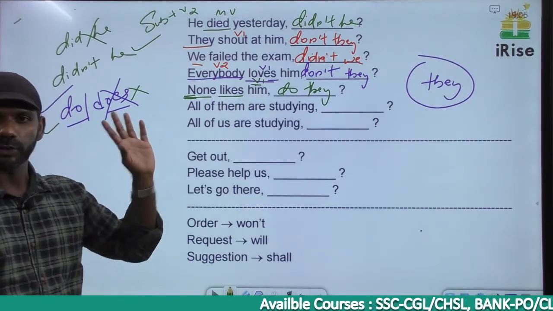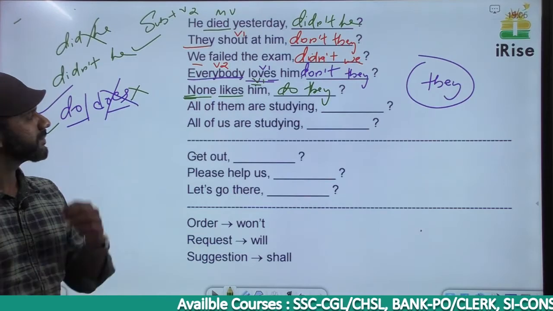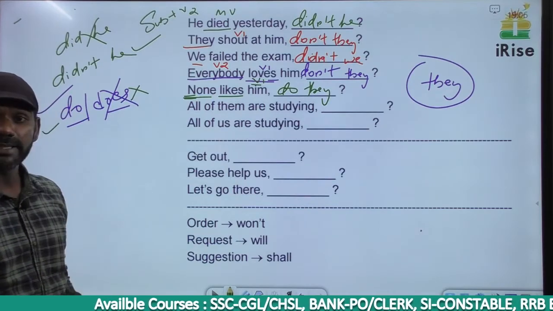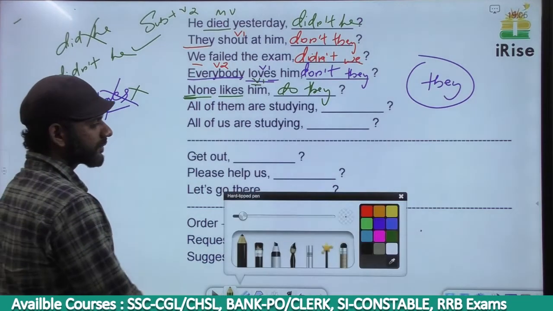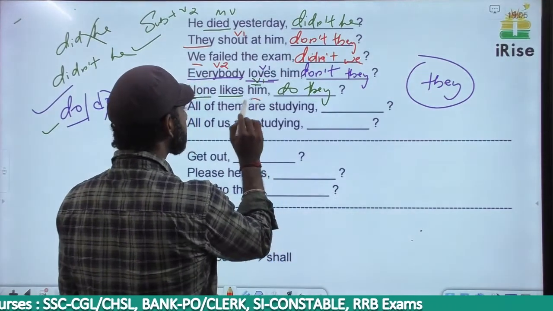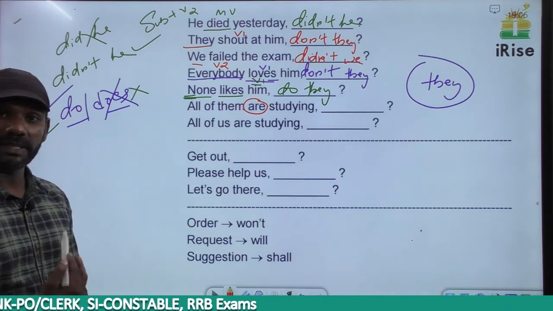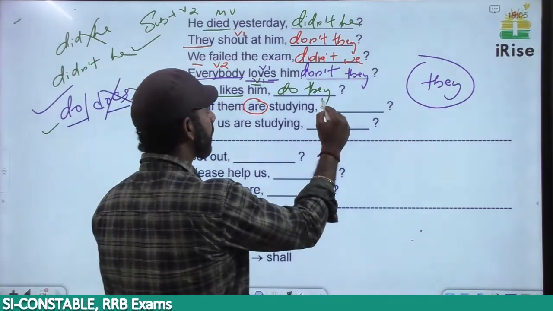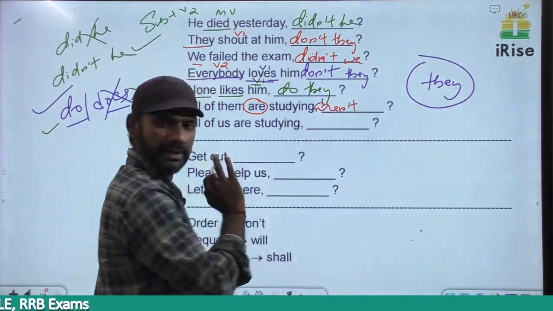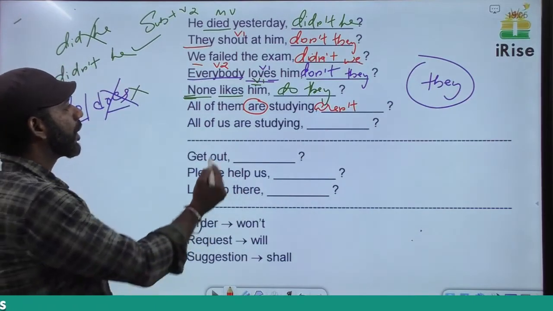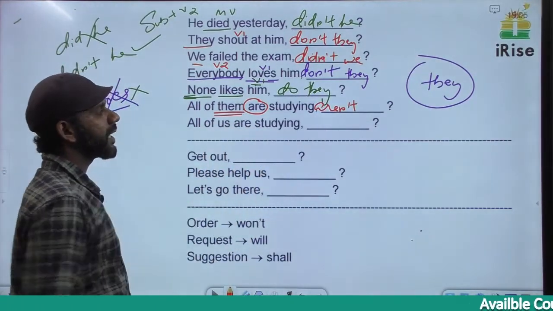None likes him, do they? Come to the next one. All of them are studying. The auxiliary verb here is are. No negative term, so tag must be negative. Are not, short form is aren't. So we got it, aren't. Now, all of them are studying.